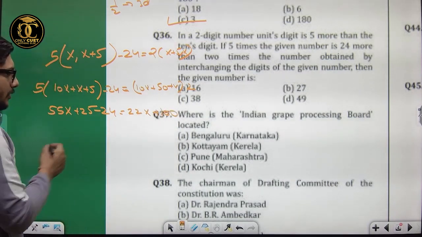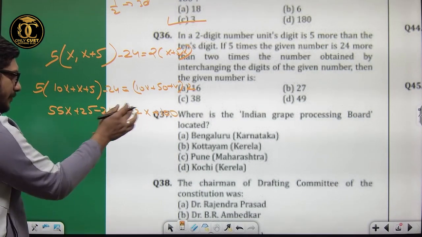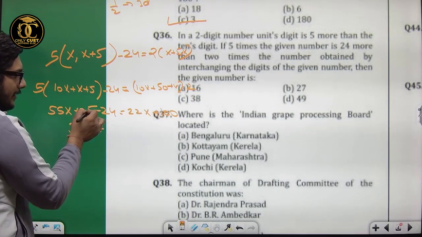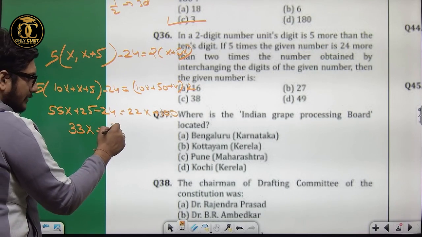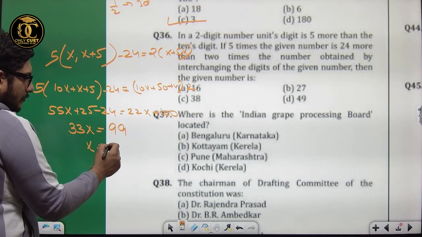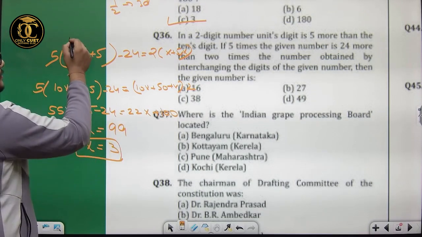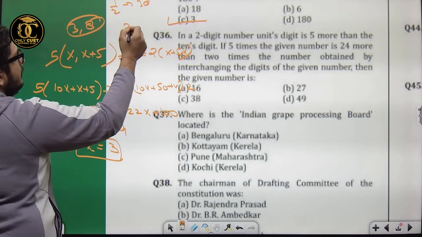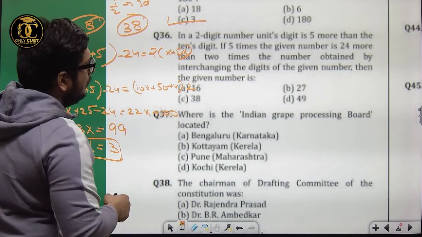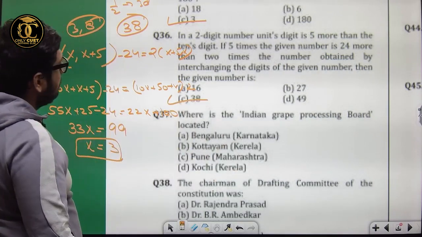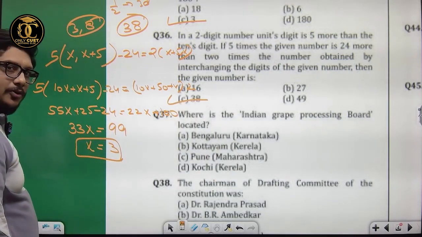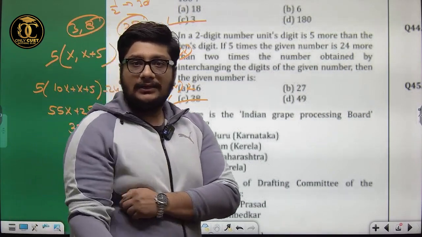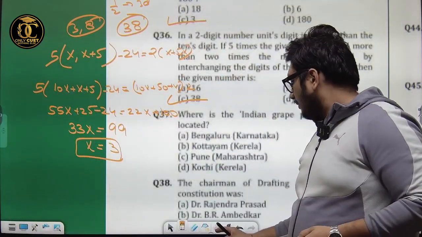Got this equation? 22x subtracted from 55x gives 33x is equal to 100 minus 25 plus 24, that is 99. So x is equal to 3. If x is equal to 3, the other digit has to be 3 plus 5, that is 8. The number is 38, which is the option. Clear, guys? I hope there are no issues with this. Done? Let's look at the next.